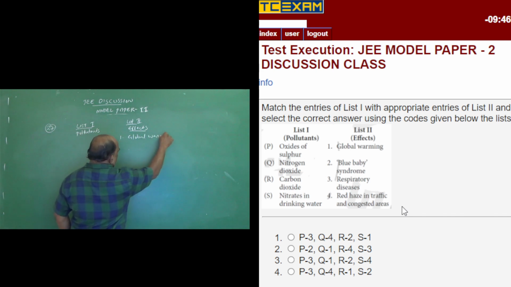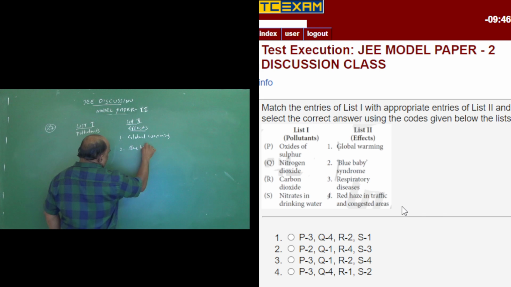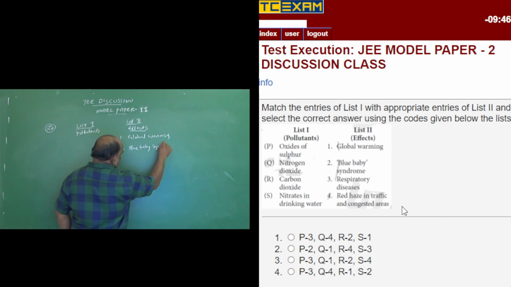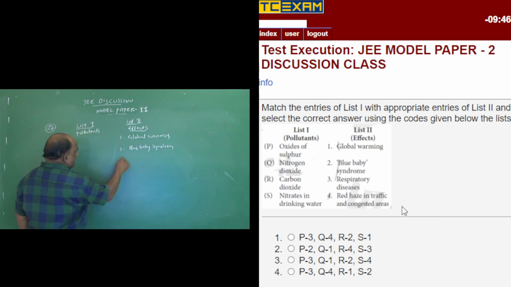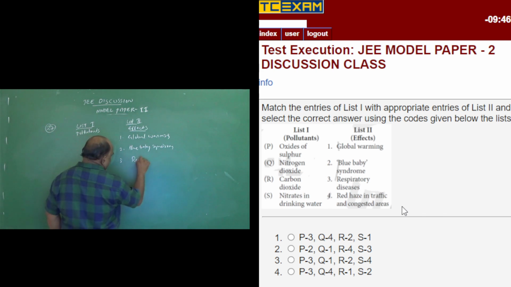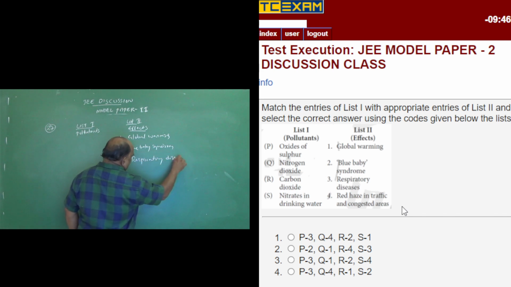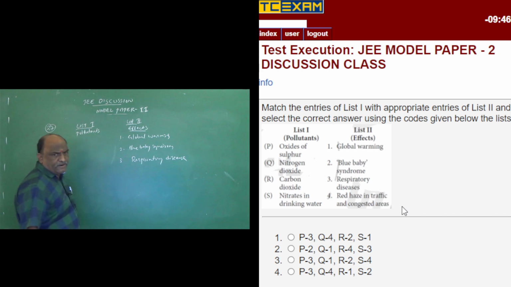Second one is blue baby syndrome, very important, direct NCERT text. Number 3 is respiratory diseases, and next one is red haze in traffic.